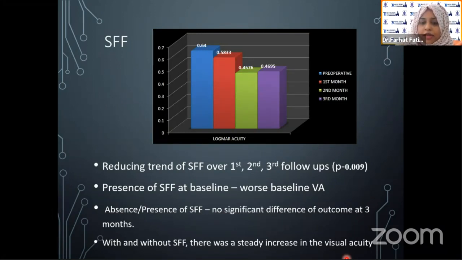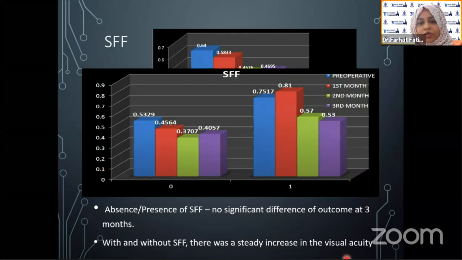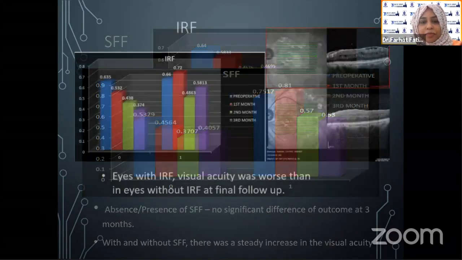Presence of subfoveal fluid at baseline had worse visual acuity, worse baseline visual acuity. What we did was we compared the patients with absent subfoveal fluid and present subfoveal fluid, and we compared the logMAR visual acuity, which we saw that there was no significant difference in the visual outcome at 3 months in either of the groups. So with or without SFF, or the subfoveal fluid, there was a steady increase in the visual acuity.